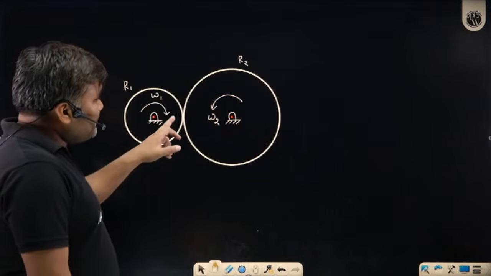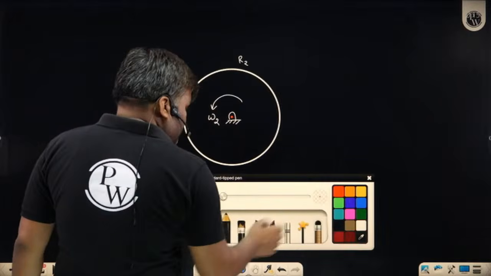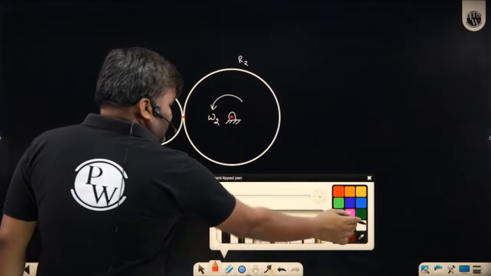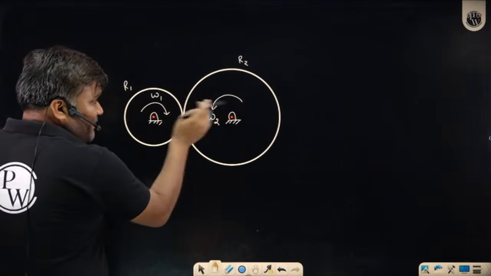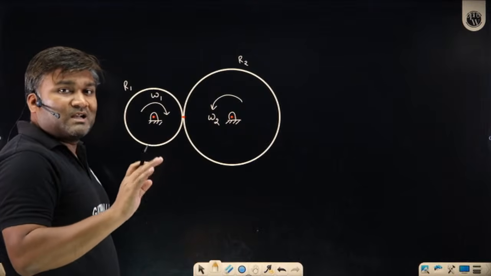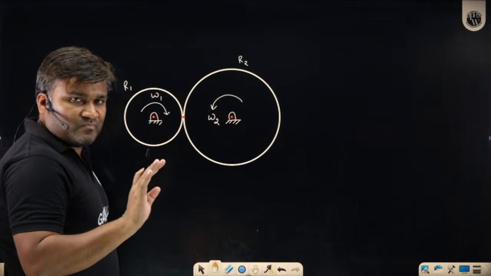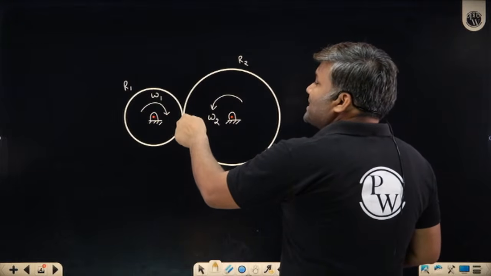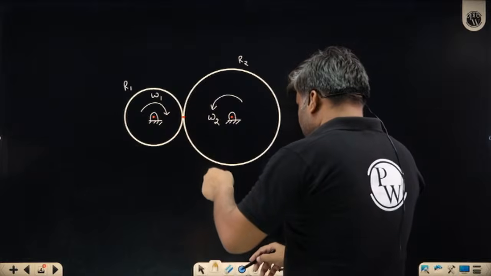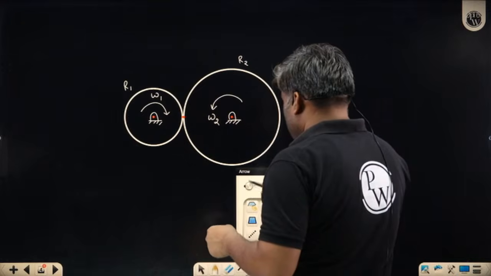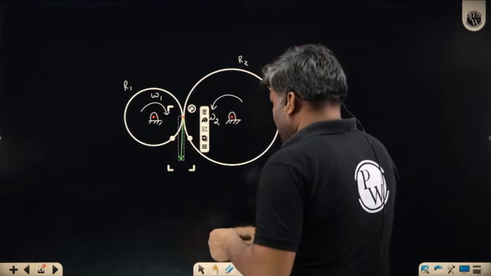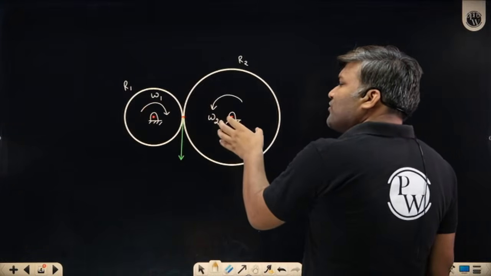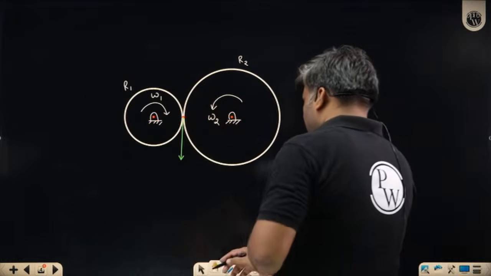And imagine there is no slipping happening here. If at this point there is no slip, then I can say that ω1 by ω2 is not going to change. It will remain constant. Getting your point, sir? Otherwise, if slipping is not happening, the velocity of the contact point in this direction, whether you write it from the point of view of disc 1 or disc 2, will be the same. What does it mean, sir?